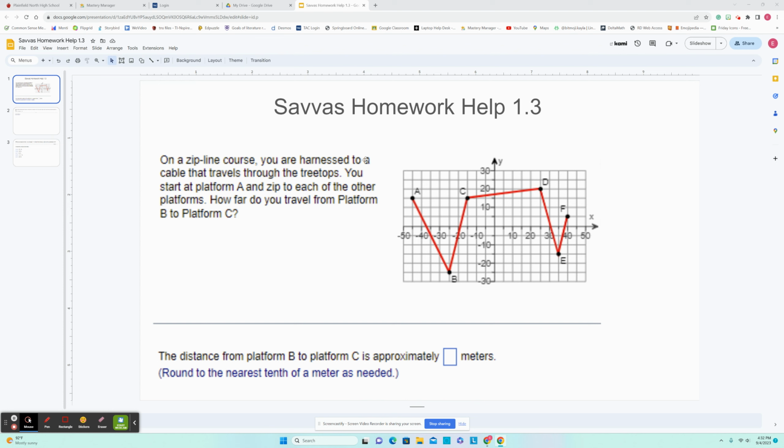On a zipline course, you are harnessed to a cable that travels through the treetops. You start at platform A and zip to each other platform. How far do you travel from platform B to platform C? All they are asking for here is distance formula.